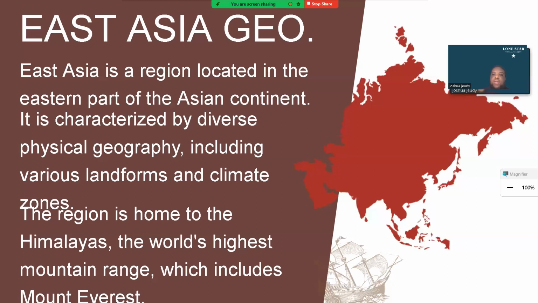Now, East Asia, when it comes to its physical geography, incorporates the Himalayan mountains. The Himalayan mountains border right next to China and India. These mountains harbor usually the tallest mountains in the world, most famously Mount Everest, which is part of the chain of the Himalayan mountains.